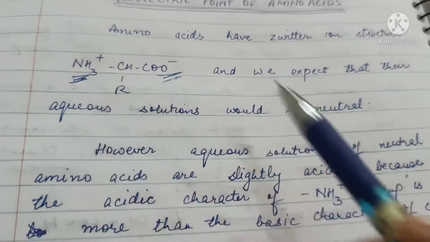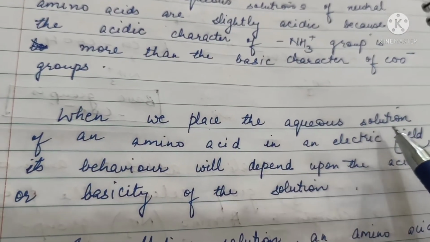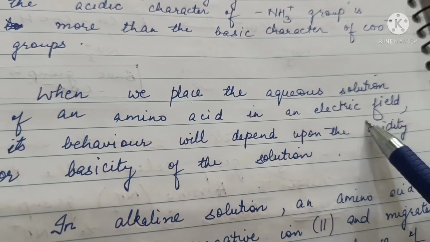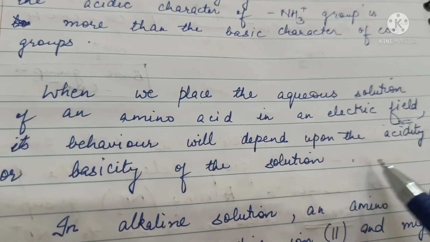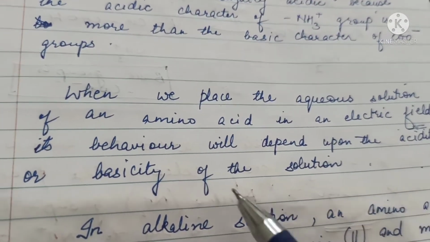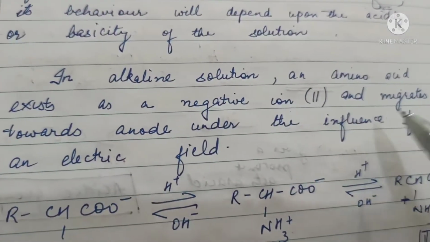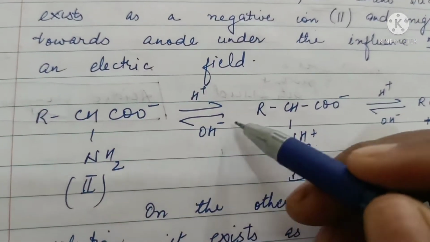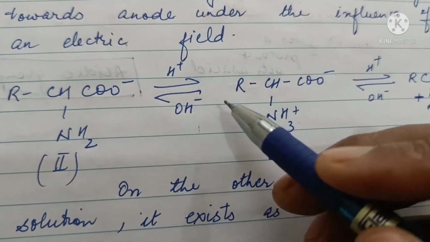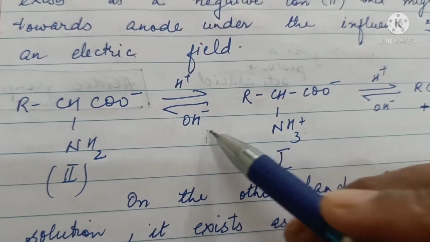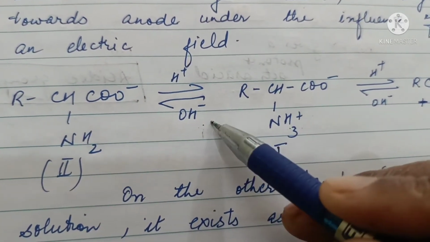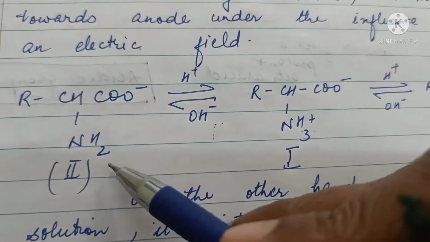This is the stronger group. So when we place an aqueous solution of amino acid in an electric field, its behavior will depend upon the acidity or basicity of the solution. In alkaline solution, this will give a proton and form NH2.